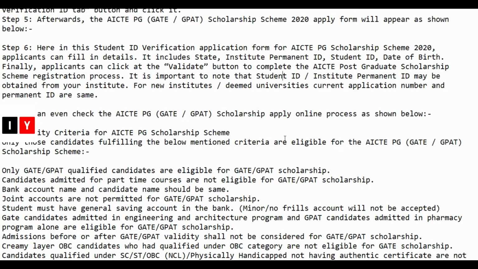Here in this student ID verification application form, applicants can fill all the details. It includes state, institute permanent ID, student ID, DOB. Finally, applicants can click on the validate button to complete the scheme registration process. So it is important to note that the student ID or institute permanent ID may be obtained from the institute. For new institutes or deemed universities, current application number and permanent ID are the same.